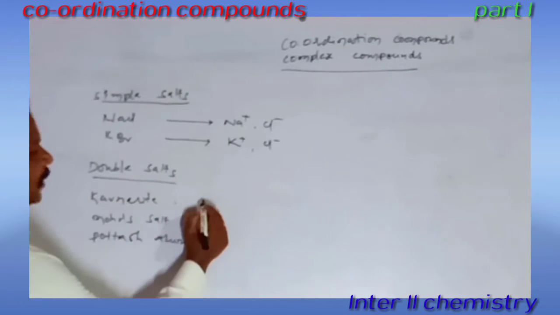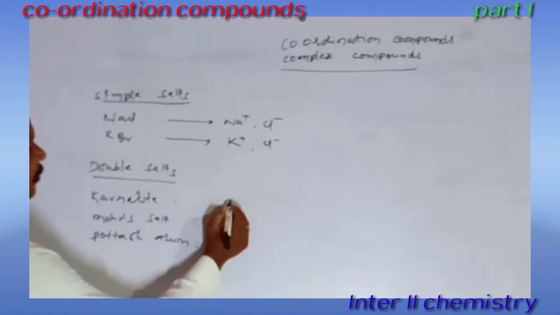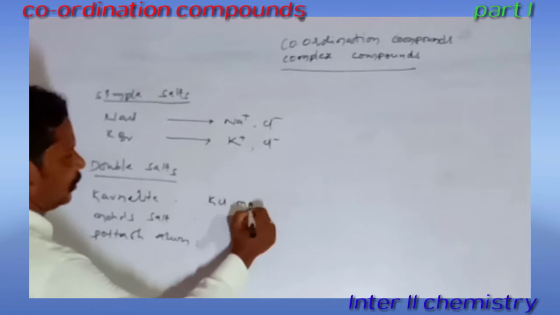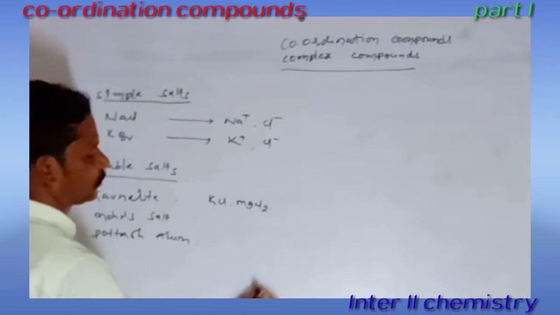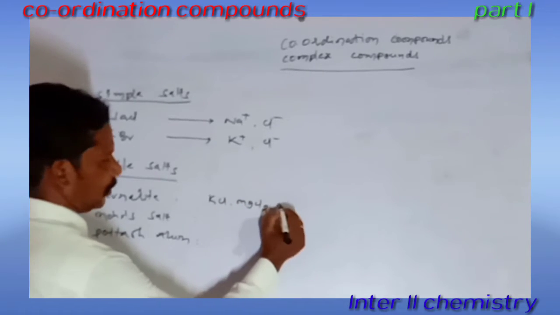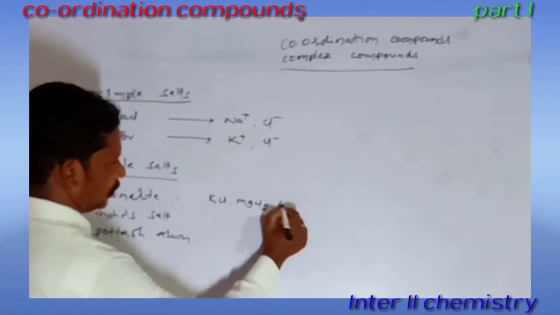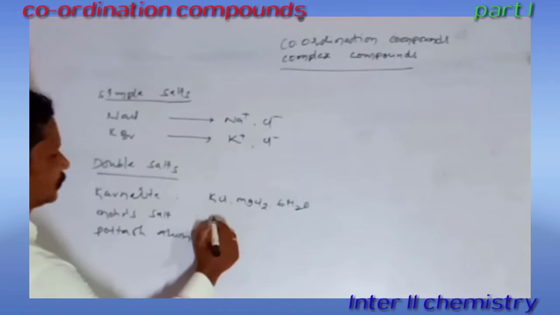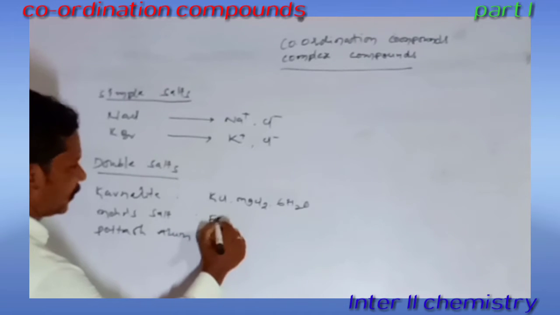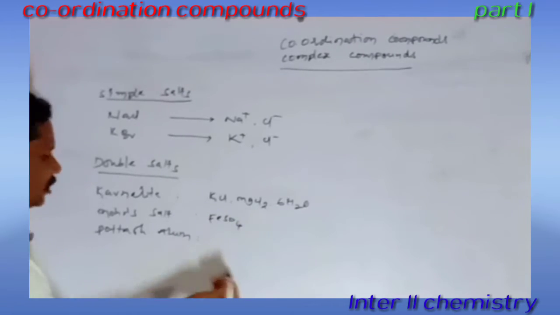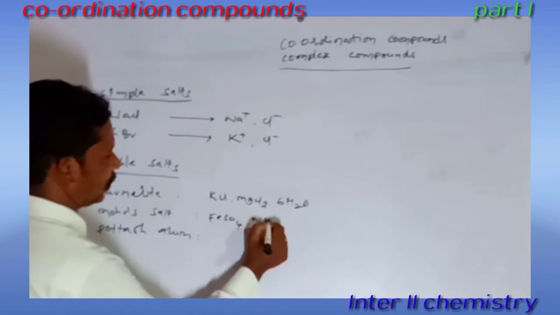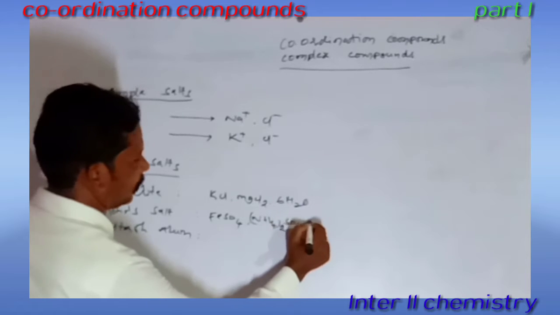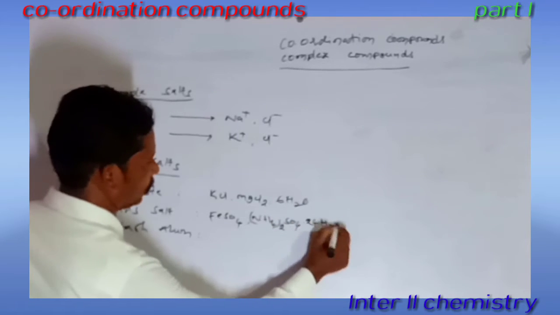What is the formula for carnallite? The carnallite formula is KCl.MgCl2.6H2O. We can write it like this. Mohr's salt is formed by the combination of ferrous sulfate and ammonium sulfate, FeSO4.(NH4)2SO4.6H2O.